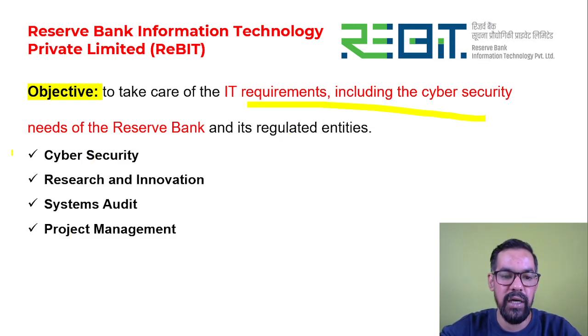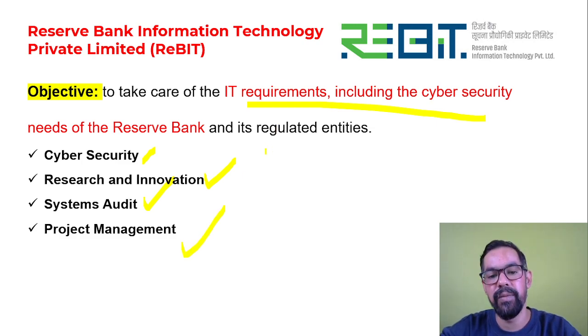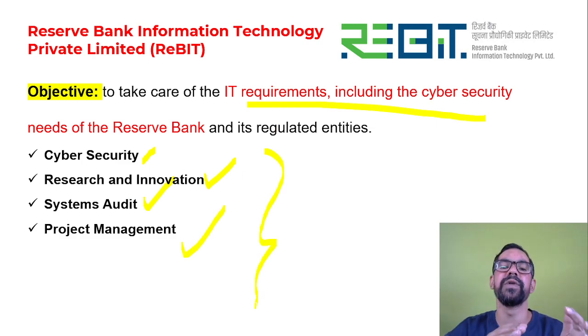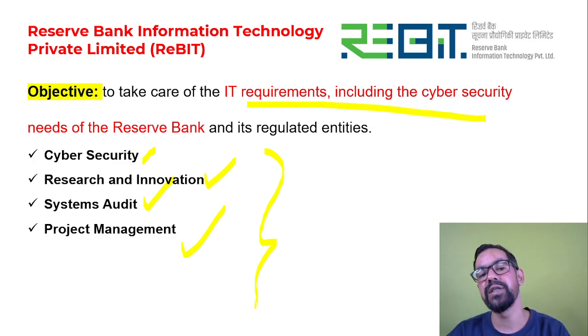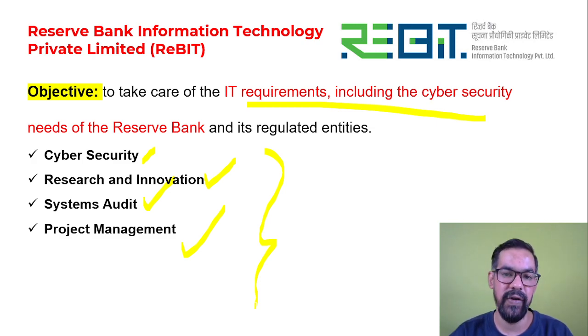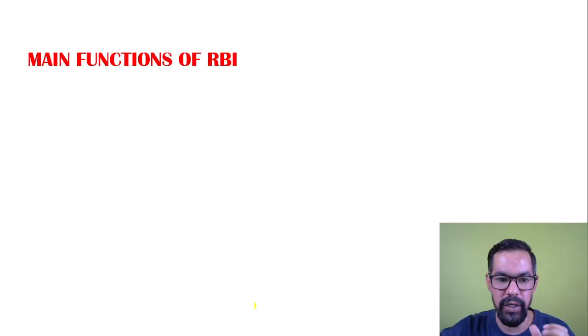It generally manages cyber security, research and innovation, technology-related system audit, and project management of RBI. These are some major functions performed by ReBIT, which is known as Reserve Bank of India Technology Private Limited. I hope we get this one as well.